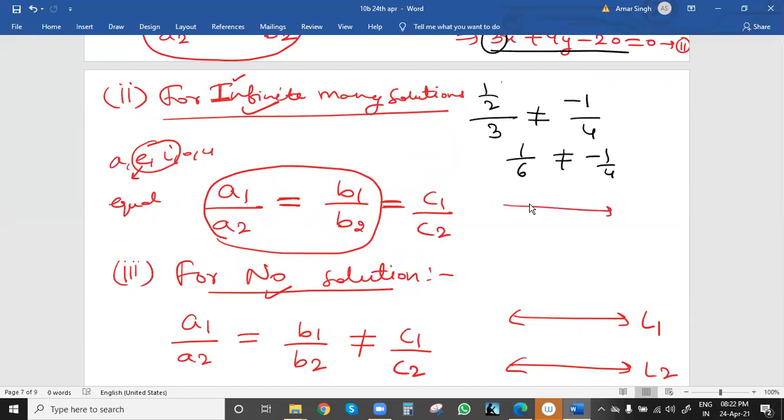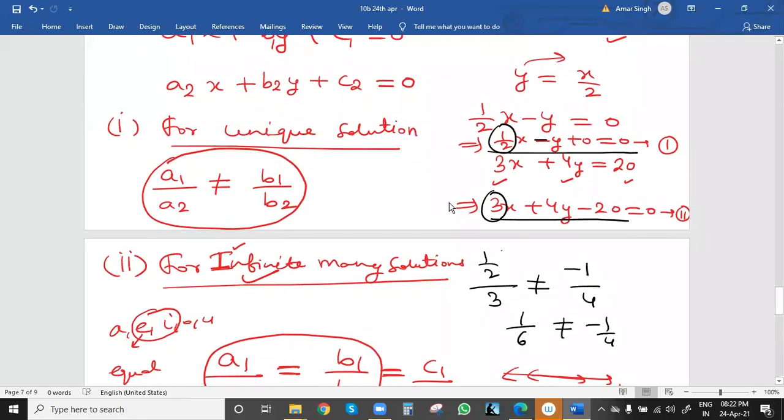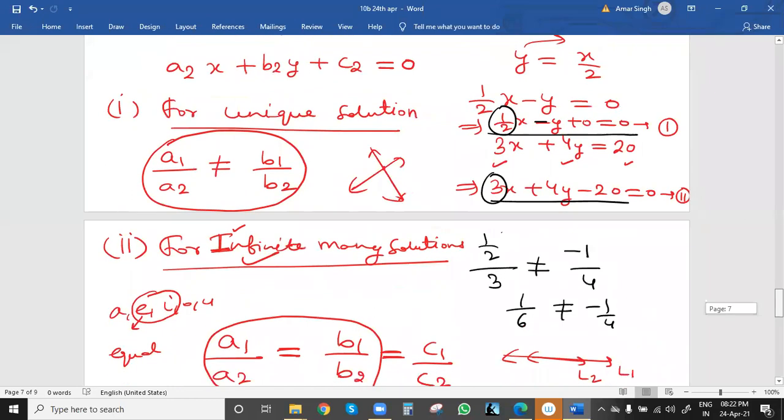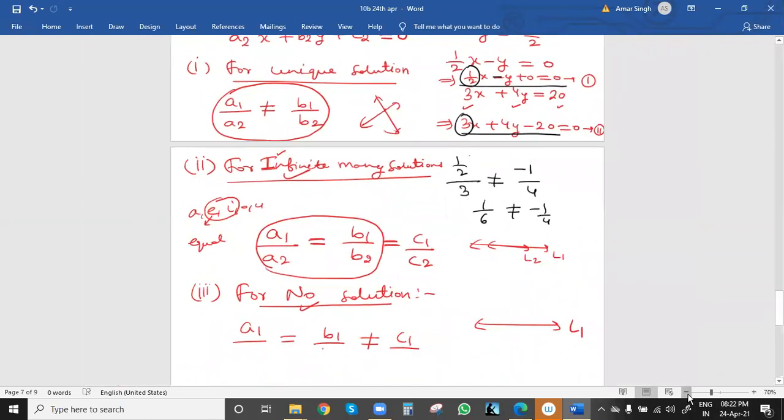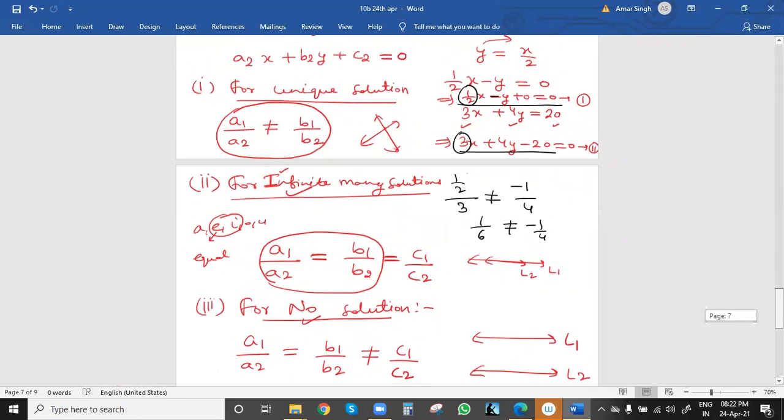For infinite many solutions, both lines, L1 and L2, will coincide on each other. And for unique solution, they will intersect at one point. These are the main points to understand. So try to make notes of these values, and then we'll see the second question.